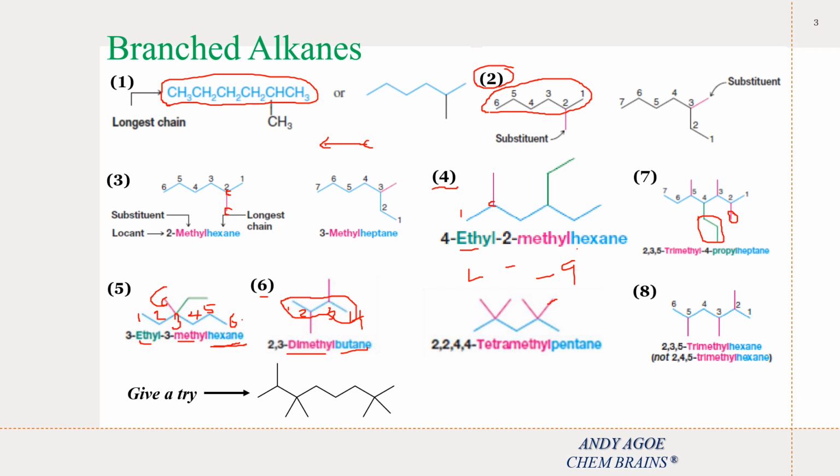Another student will say, why not number the parent chain in this way? So we have 1, 2, 3, 4. Now here becomes 5. This becomes 6. Then this becomes 7. We have the same number of carbons in the chain.